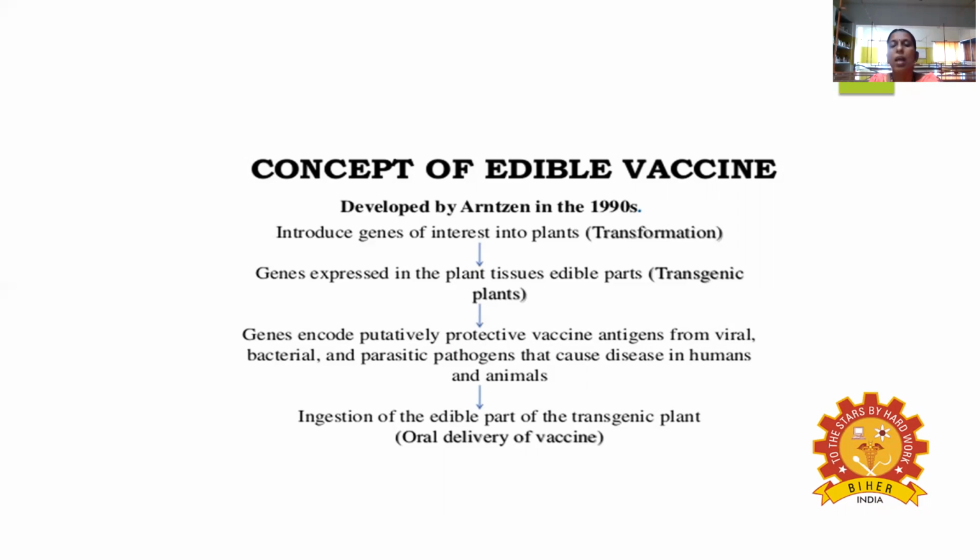The next step is ingestion of the edible part of the transgenic plant, which is called oral delivery of the vaccine. So the edible vaccine is constructed and taken orally.